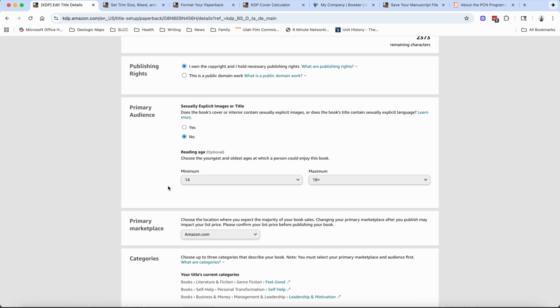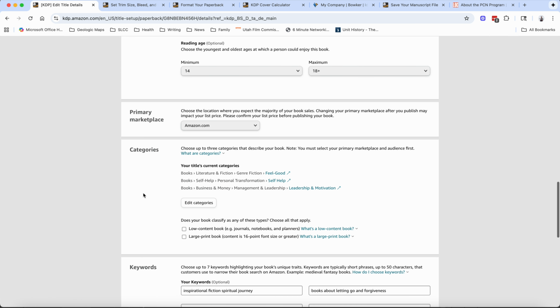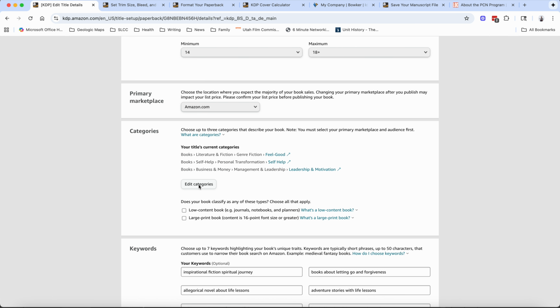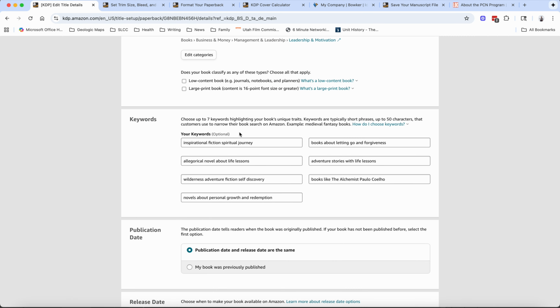And then I set the age that I thought it was appropriate for, primarily on Amazon.com is where it's going to sell. Selected my categories, and the interesting thing is in ChatGPT, as I was going through that dialogue, it asked me if I wanted it to recommend some categories. I didn't necessarily go with what it said, but it's a good starting point. And then it also generated some keywords.